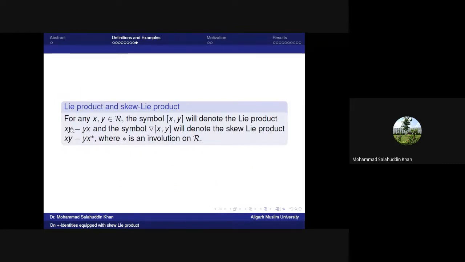The expression xy minus yx for any x, y belonging to R is said to be the Lie product or commutator of R, and it is denoted by the bracket [x, y]. And the skew Lie product means the expression xy minus yx star. Here star means involution of R, and this is denoted by nabla bracket (x, y). So xy minus yx star means skew Lie product.